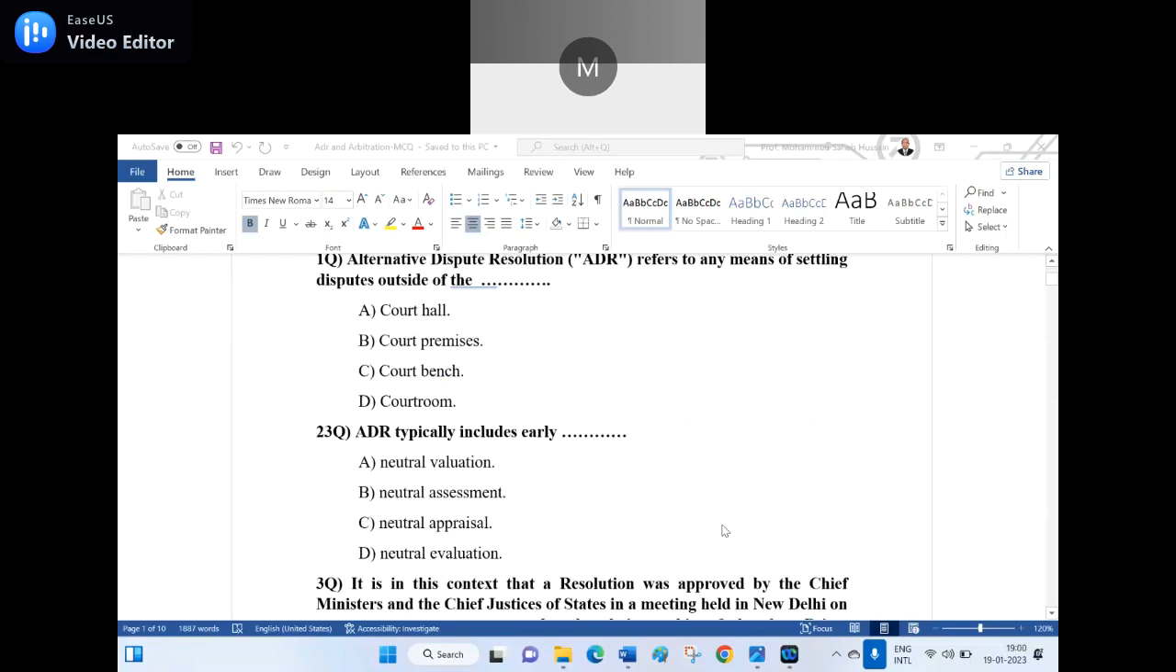Okay, second question. ADR typically includes early dash. A, neutral valuation. B, neutral assessment. C, neutral appraisal. D, neutral evaluation. Shoot. D is the right answer, sir.